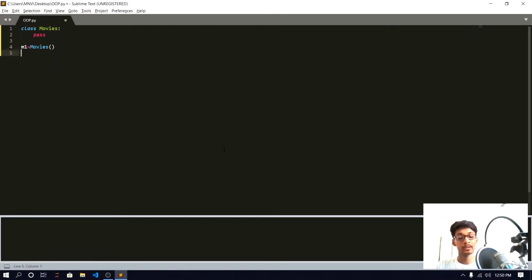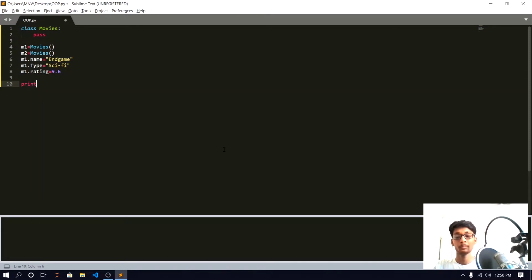I'm going to first create two instances, and I told you that a movie has its own name, its own type and its own rating. So we have to define m1.name. That means we want to define the name of our movie. Here we are going to define it as Endgame. m1.type, let's say scientific, and m1.rating, let's say 9.6. So here I created m1.name, m1.type and m1.rating.